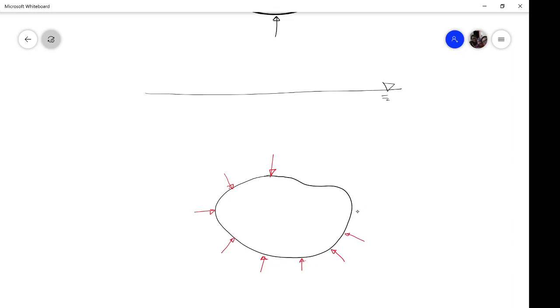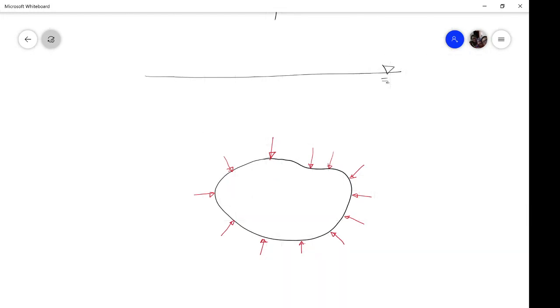And as you all know, this should act normally, otherwise the fluid will become dynamic. So the question is, how is this buoyancy coming into existence?